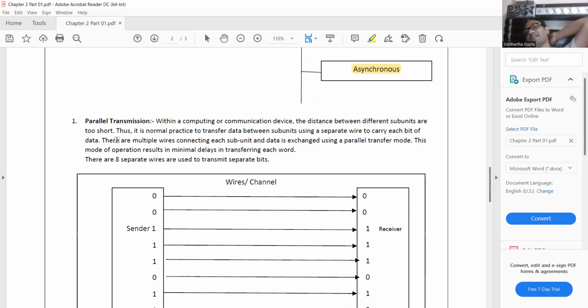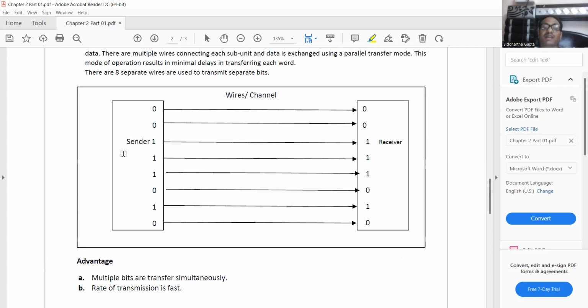So my dear students, parallel transmission is a kind of transmission where each bit is sent by a separate wire. In the source computer and the destination computer, both computers are connected, and each bit is sent by its own separate wire. I'll explain it with an example. Suppose there is a sender computer and a receiver computer, and there are 8 bits: 1, 2, 3, 4, 5, 6, 7, 8. You can say that there are 8 wires or channels.